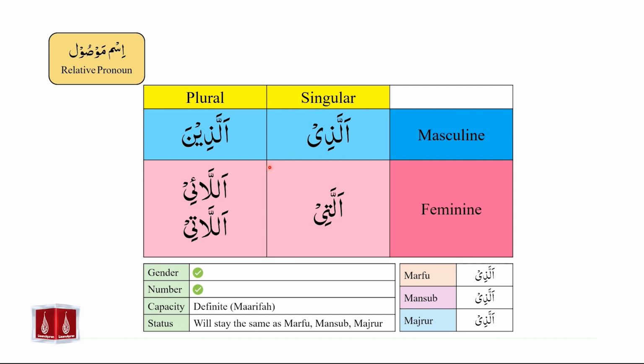Each relative pronoun is an ism. Therefore, each relative pronoun will have a gender, number, capacity, and status. And all of these examples will be written the same in marfu form, mansoob form, and majroor form.